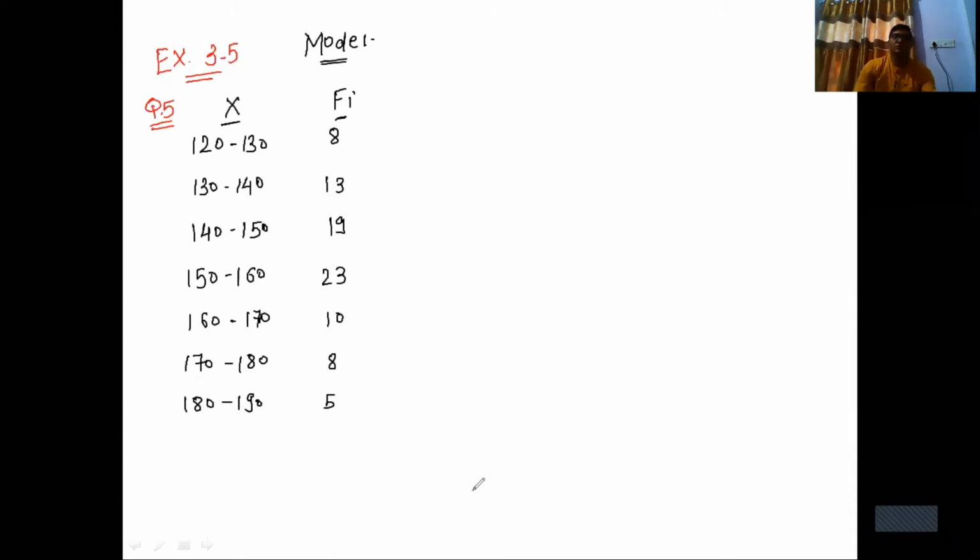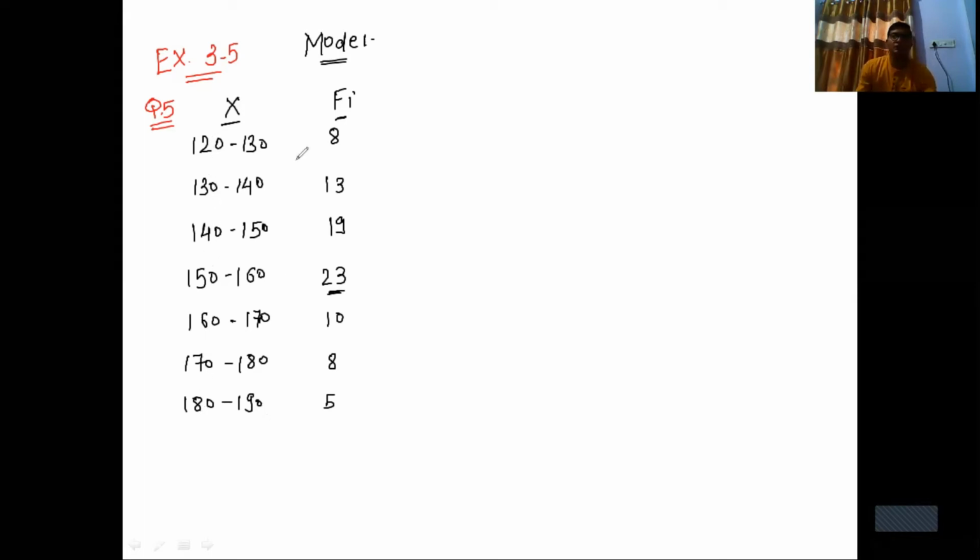First of all we have to check two conditions properly. Number one, the highest, sorry, maximum frequency here is 23. This highest frequency is not repeated again, so this condition is fulfilled. There is no doubt that frequency 23 is not repeated again. Second condition, class interval must be the same: 20, 30, 40, 50, 60, 70, 80.